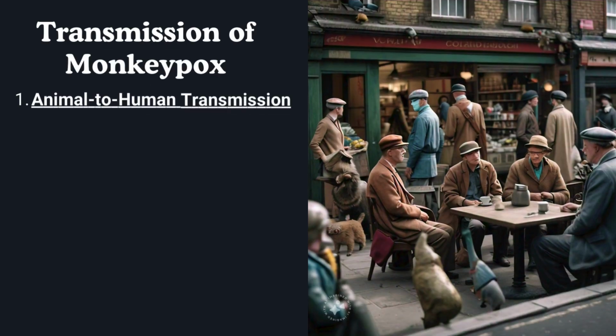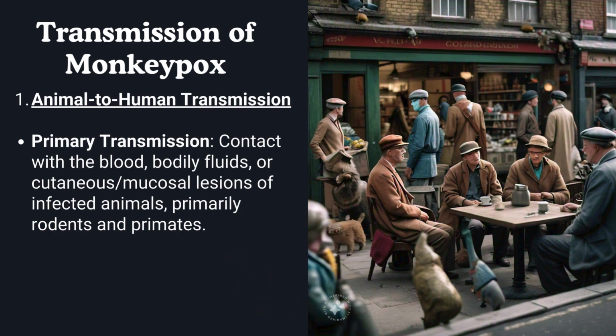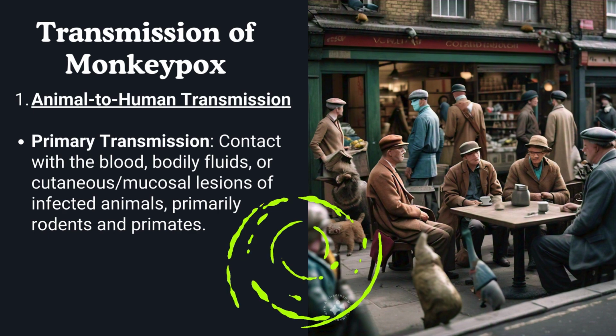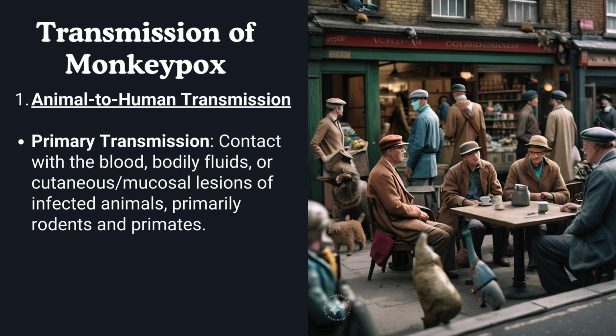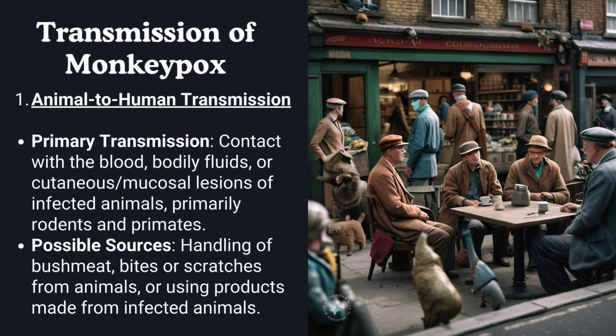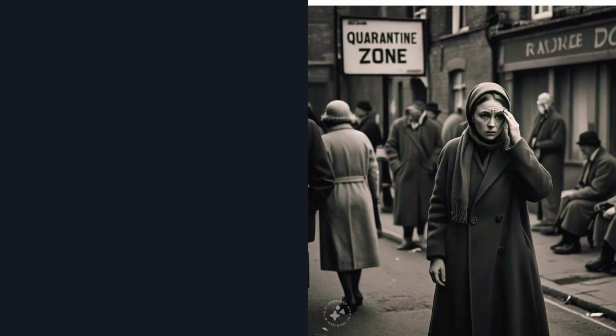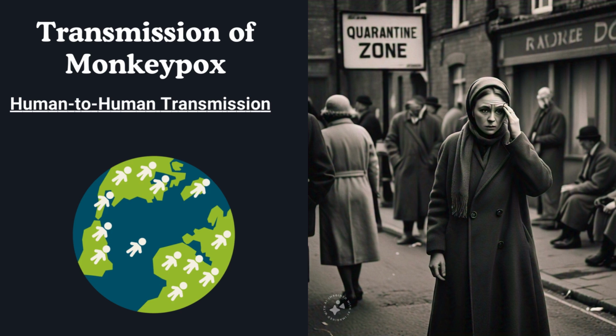First we will discuss animal to human transmission. Primary transmission is by contact with the blood, bodily fluids, or cutaneous or mucosal lesions of infected animals, primarily rodents and primates. Possible sources. It is transmitted by handling of bush meat, bites, or scratches from animals, or using products made from infected animals. Now we will discuss human to human transmission.